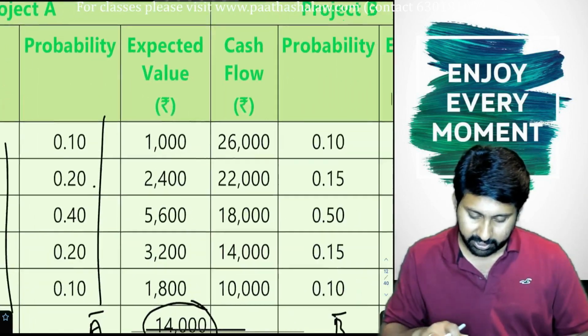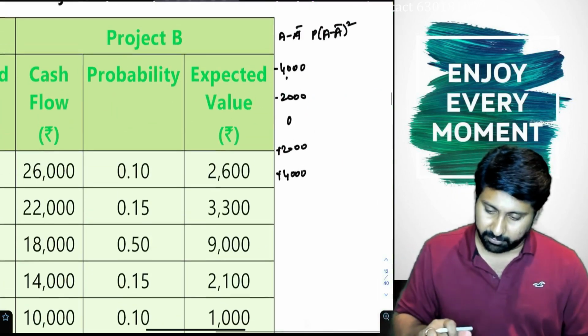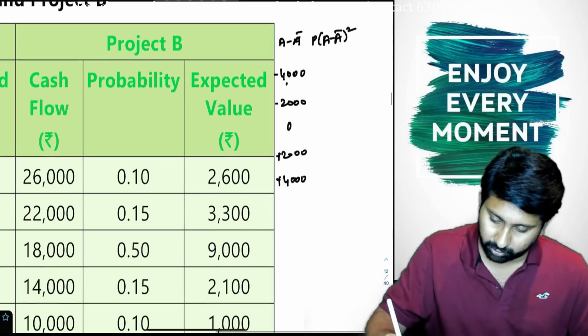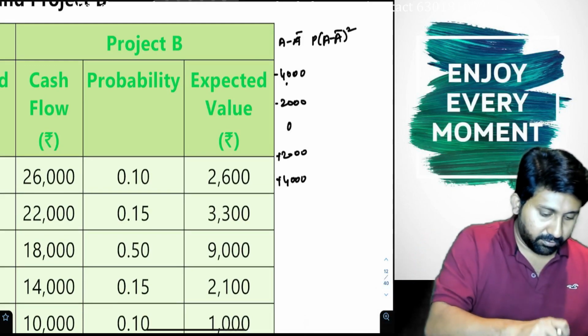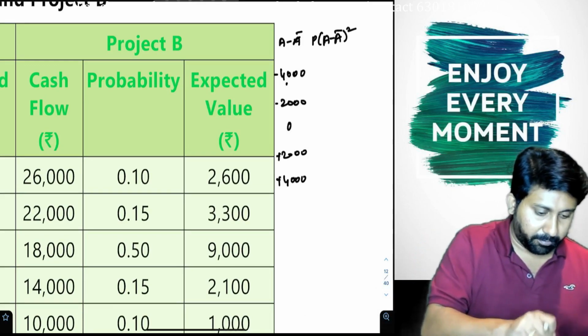Probabilities, let us take properly: 0.1, 0.2. So A minus A bar whole square, 4000 square into 0.1.